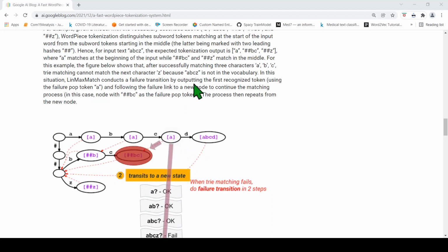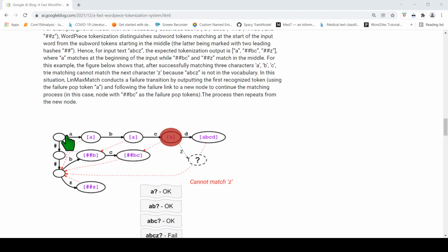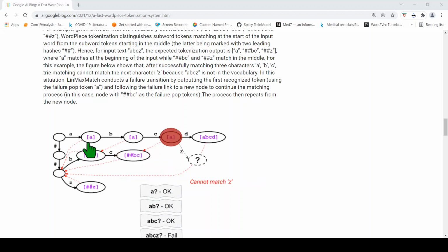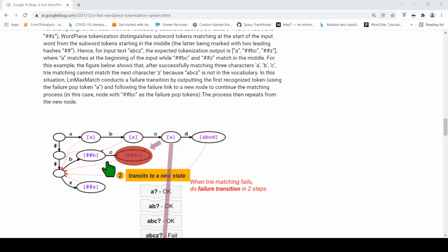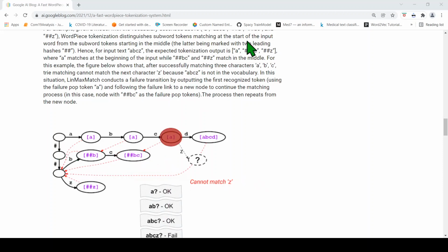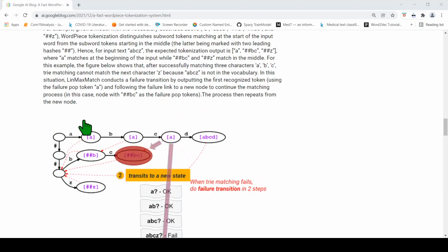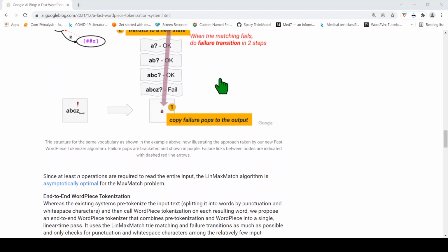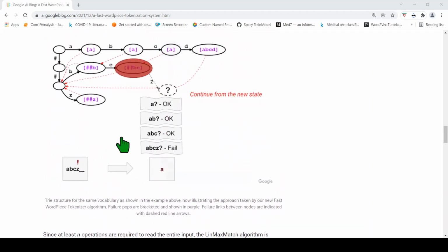So first it will try to pop whatever is matched over here. So it will pop A. That is how you get A as an output. Then what is the next possible match? It is ##BC, which will match in your input. Then the next match is ##Z. So this is how it does the WordPiece tokenization, and that is shown over here in the visualization.